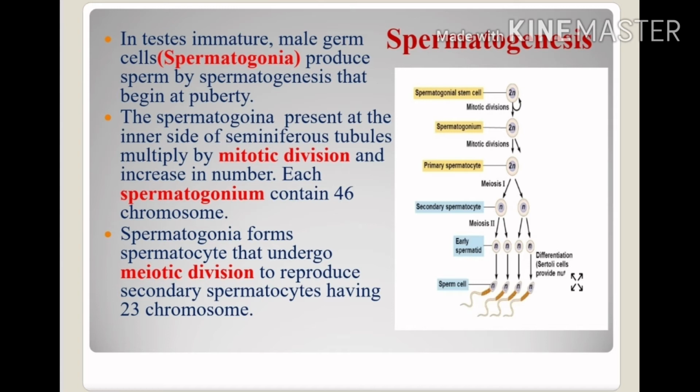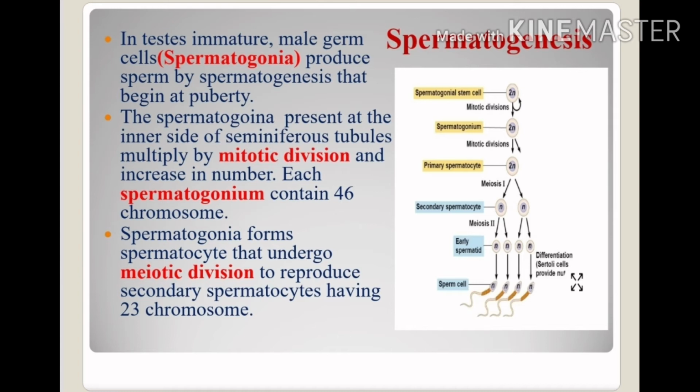And this primary spermatocyte again undergoes meiosis 1, and we know that meiosis is the reduction cell division. So here it will result in half the chromosomes. Then it will undergo meiosis 2 and will produce the secondary spermatocytes, and each of those spermatocytes will convert into sperm. So here you can see one spermatogonium will produce 4 sperms.